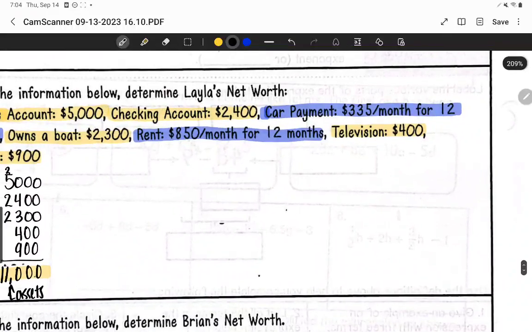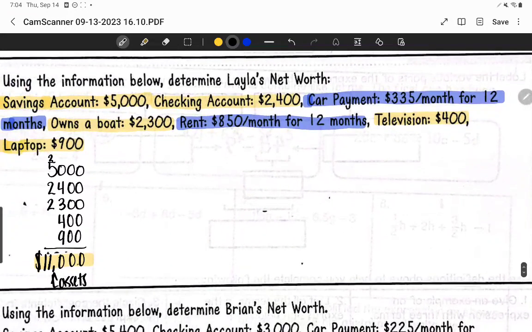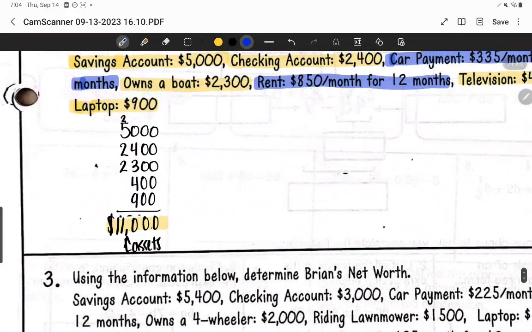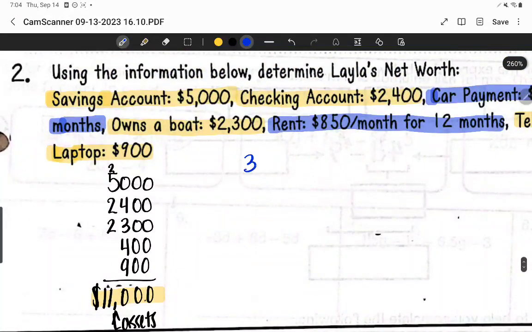Now under liability, it says that we have a car payment for $335 a month for 12 months. So we can't automatically just go and add that $335 a month. We have to multiply that by 12 so that we can calculate it. So we'll do 335 times 12.